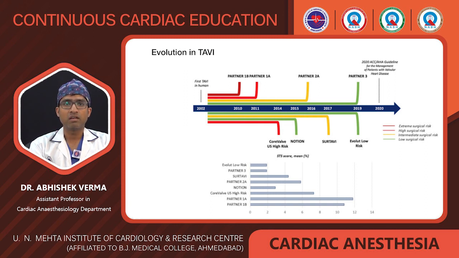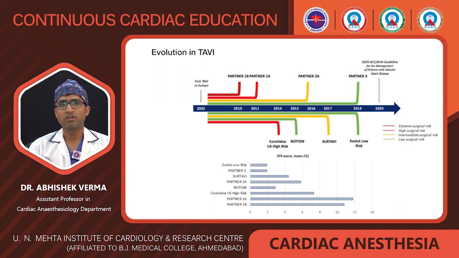In 2002 we started TAVI, but see the STS score, we took only high risk patients. The PARTNER 1B and 1A trials show very high risk patients. These are the extreme surgical high risk patients, this is the intermediate surgical high risk, and green shows the low surgical risk, where the patient can go for surgery, but TAVI is indicated in that patient. But who will decide that TAVI will be done in a low risk surgical patient?